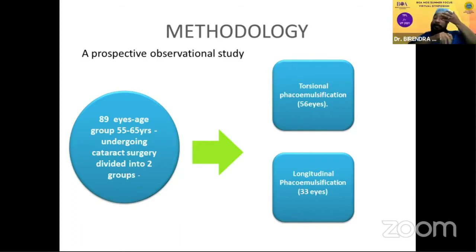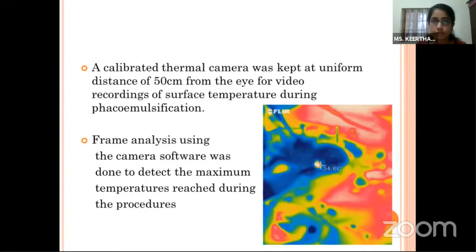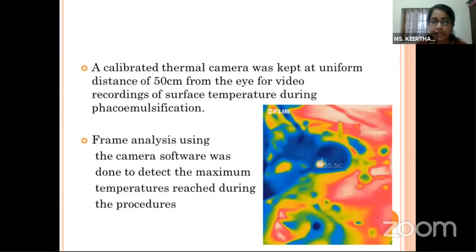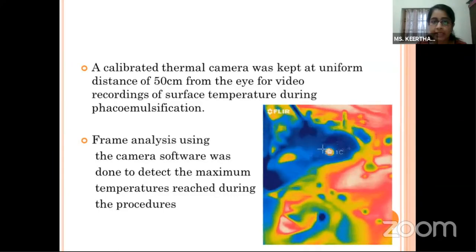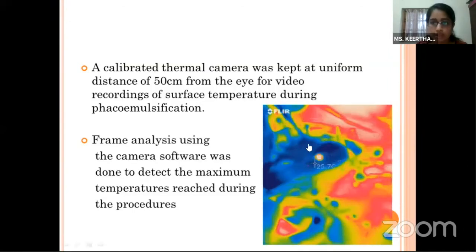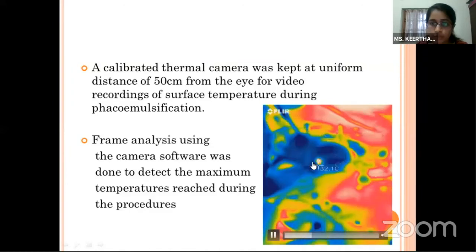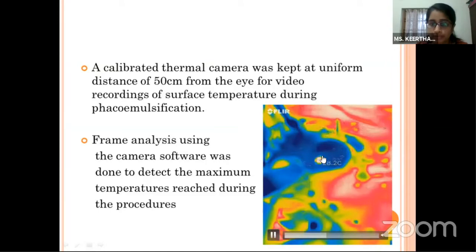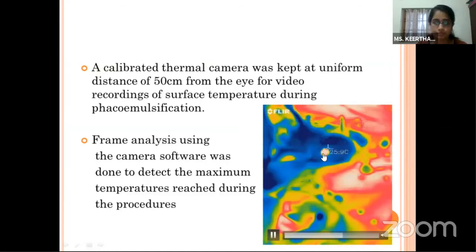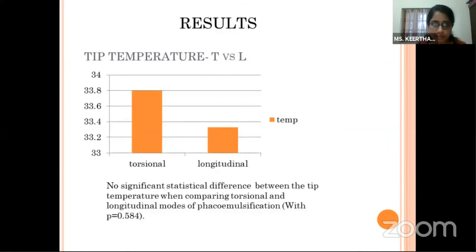A calibrated thermal camera was kept at a uniform distance of 50 centimeters from the eye for video recordings of the surface temperature during phacoemulsification. Frame analysis was done using the camera software to detect the maximum surface temperature reached. As you can see here, the one in blue color is the eye, and this is the phaco probe. You can clearly see the tip heating up, and we are recording the temperature using a pointing marker. Statistical analysis of the results was done.